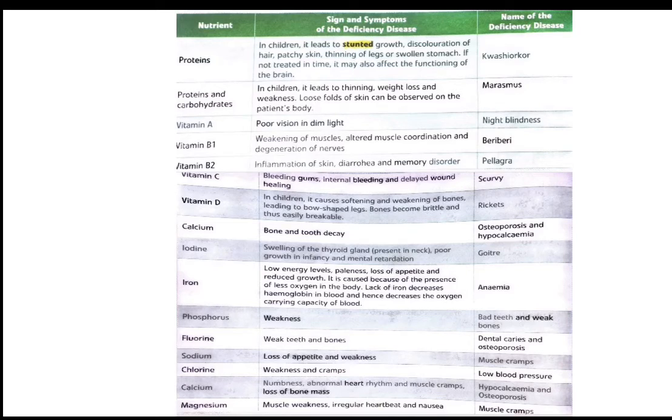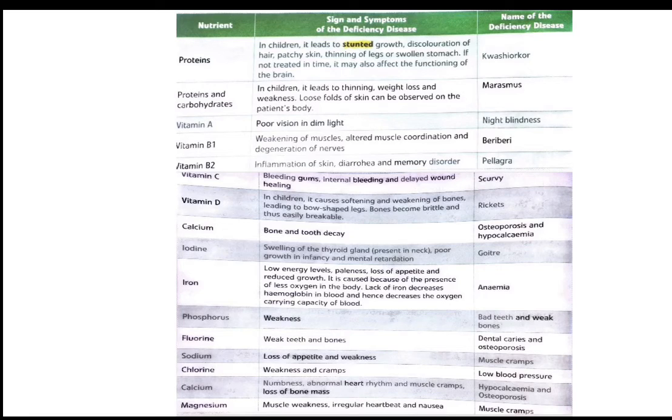Lack of iron decreases hemoglobin in blood and hence decreases the oxygen carrying capacity of blood. As I told you before also, hemoglobin transports oxygen into the body and makes our blood red. So if hemoglobin is not there, there will be a decrease in oxygen, and as hemoglobin carries oxygen in blood, there will be low capacity of blood also. Due to lack of phosphorus, we will have bad teeth and weak bones and we will feel very weak.